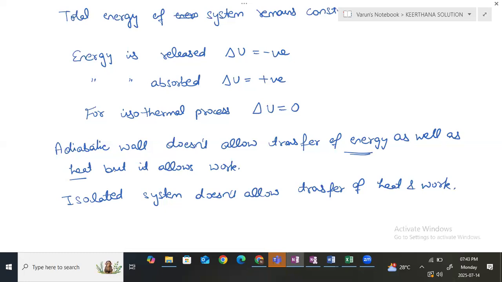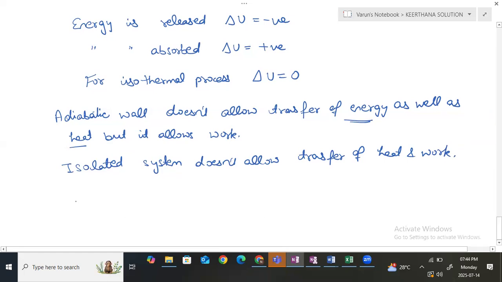Yes, ma'am. Okay. Now, how do we change the internal energy with work? If we are doing work on the system, it means we are providing energy to the system. So work done on the system should be positive. Can we say this? Yes, ma'am. If we are getting work from the system, we are releasing energy. So if it is releasing, then my delta U will be negative.